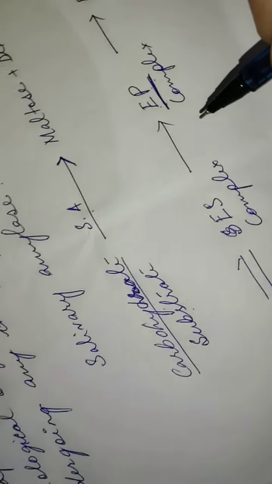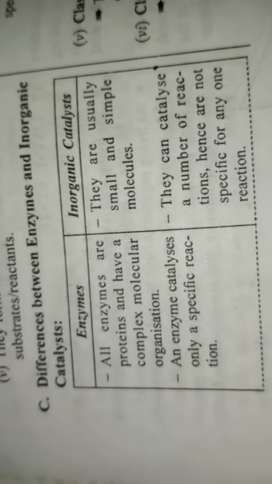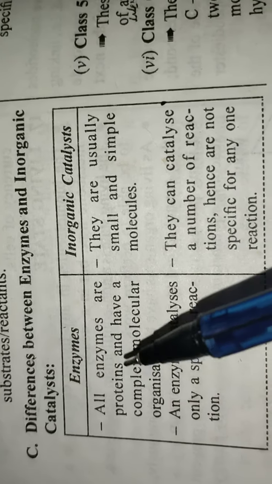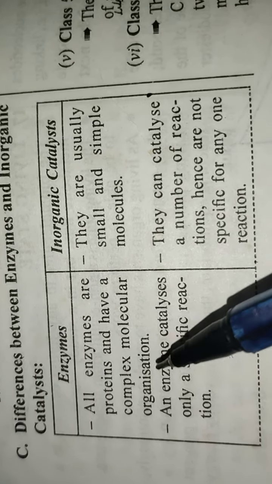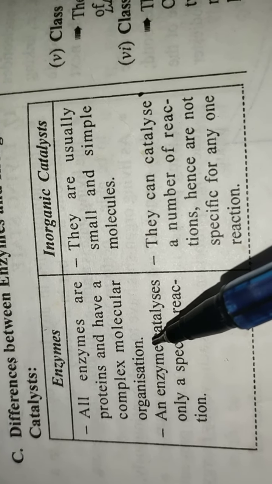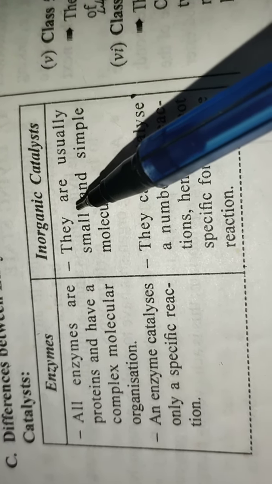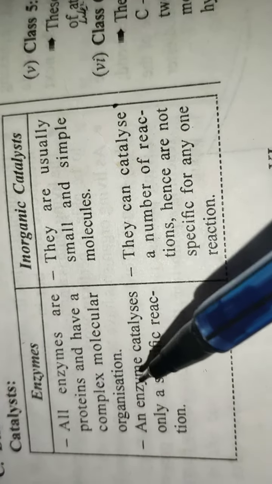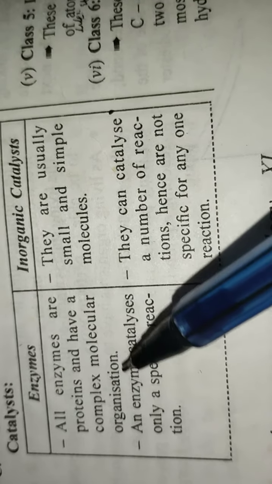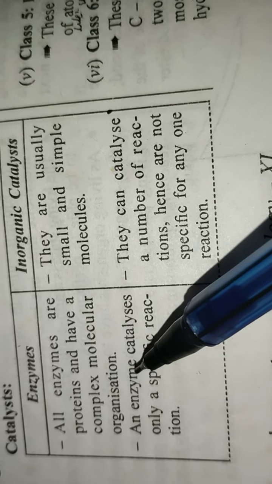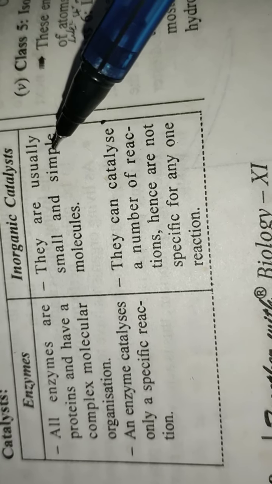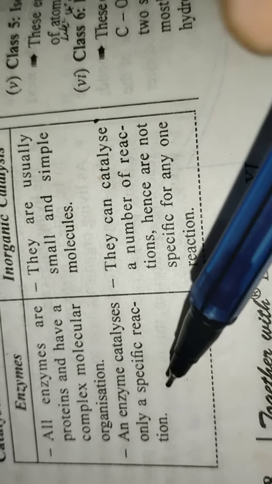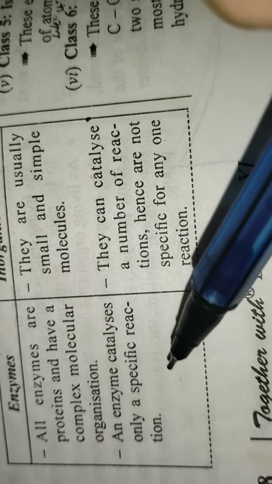Now we'll discuss the differences between enzymes and inorganic catalysts. First point: all enzymes are proteins and have a complex molecular organization. In the case of inorganic catalysts, they are usually small and simple molecules. So enzymes are proteins with a complex molecular organization, but inorganic catalysts are simple and small molecules.